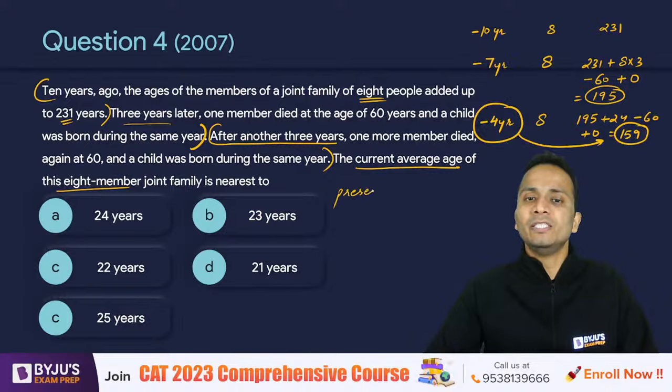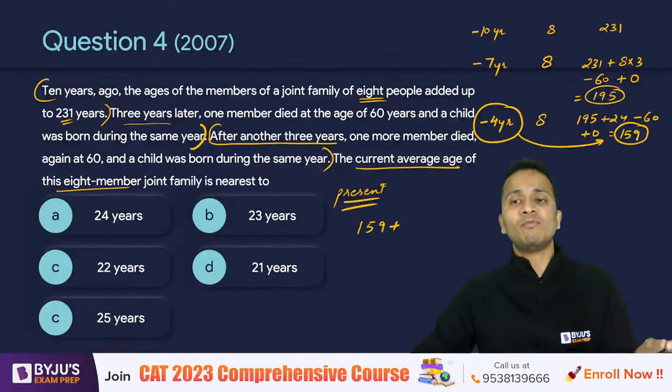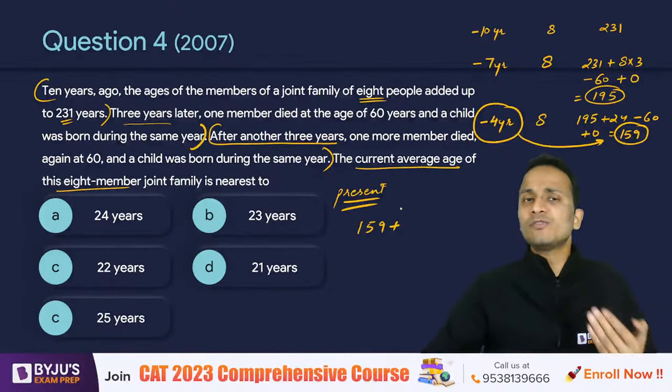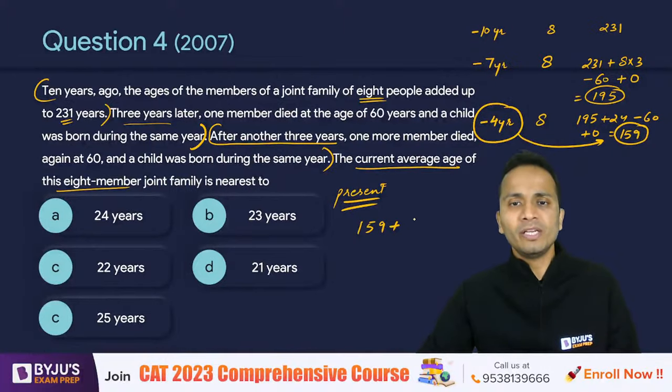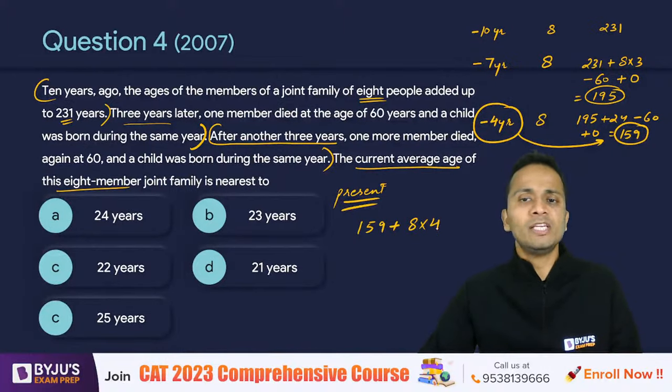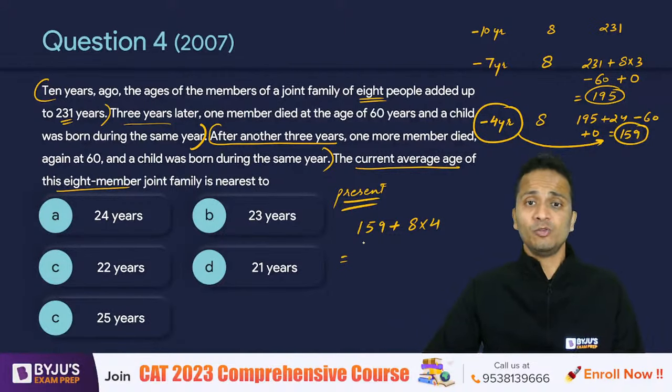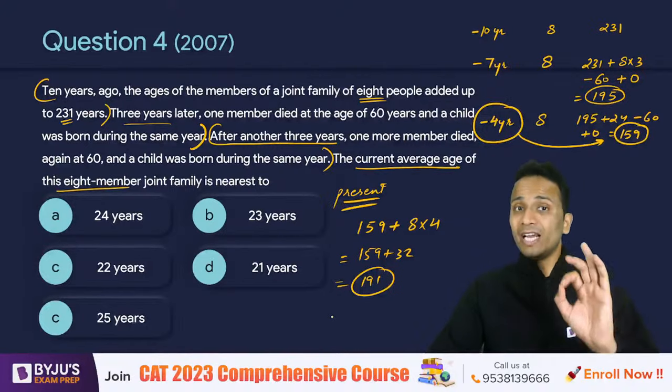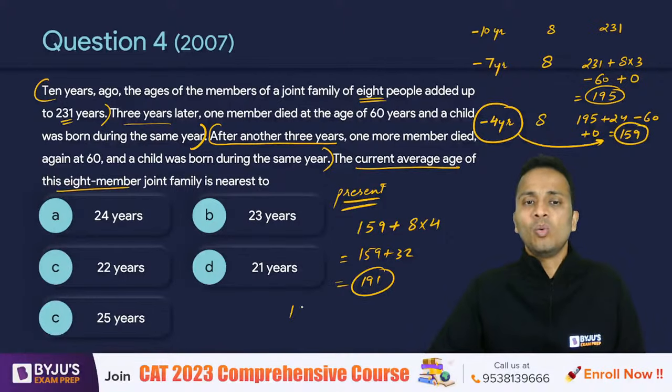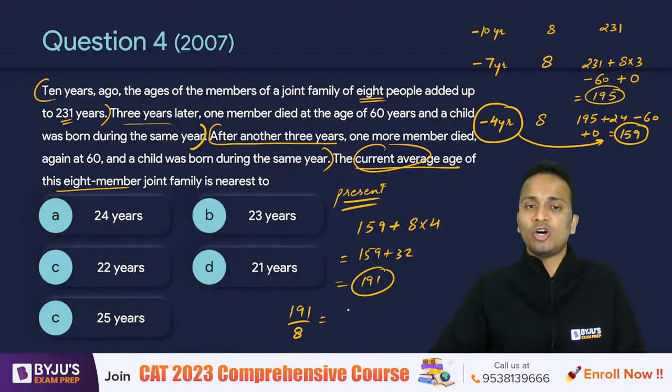So at present, the sum of the ages will be 159 plus, 4 years ago the sum was 159. So in these 4 years, the age of every member will increase by 4 and the total age will increase by 8 into 4, that is 32. So 159 plus 32, that is 191, is the sum of the ages at present. 191 divided by 8 will give you the current average age of these people.